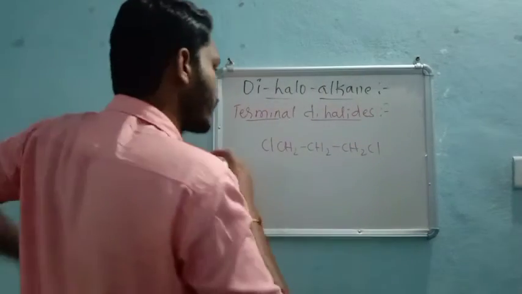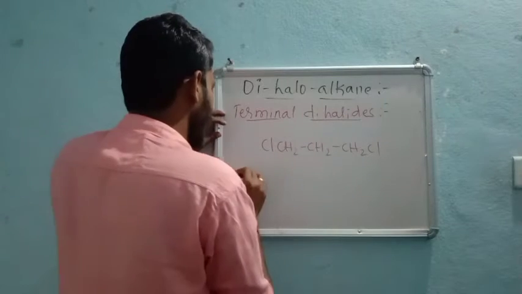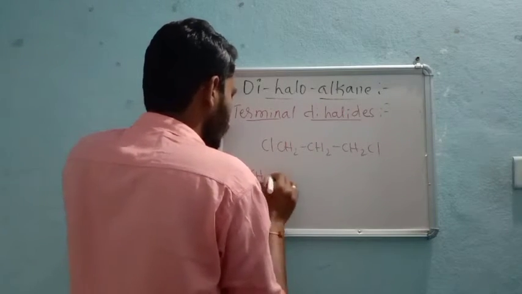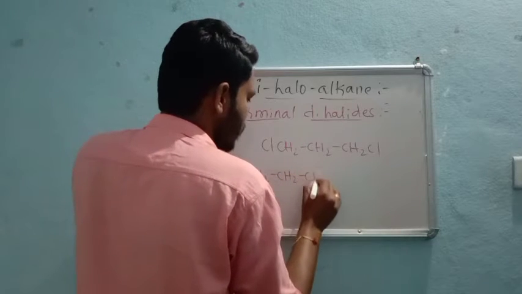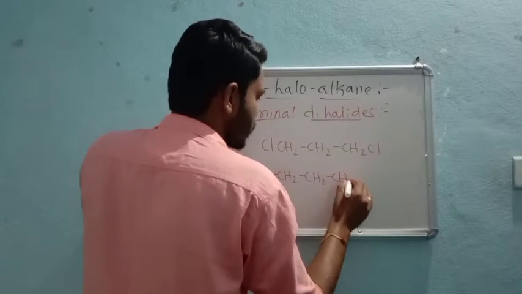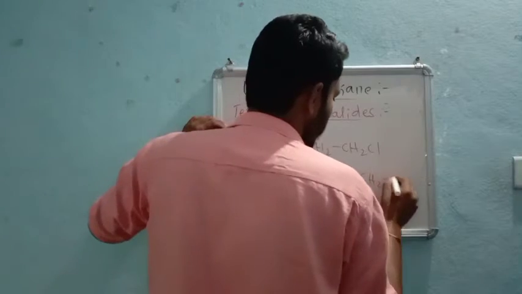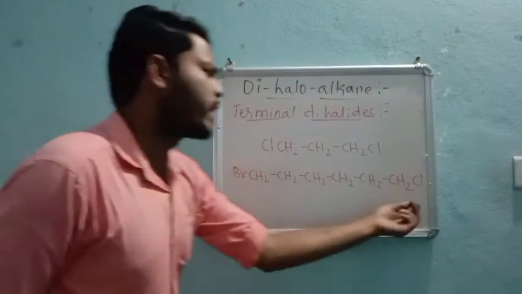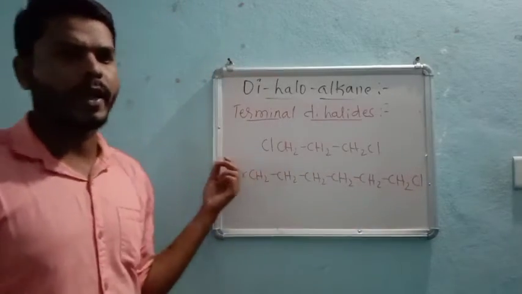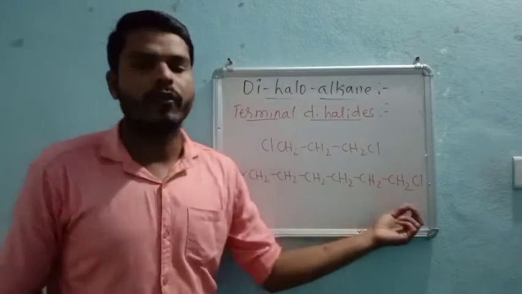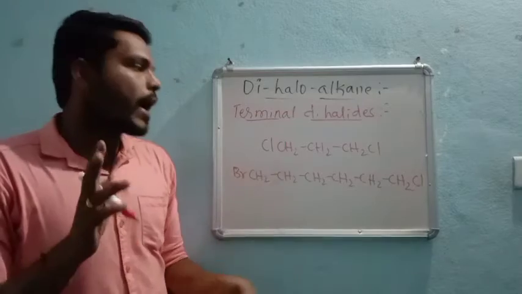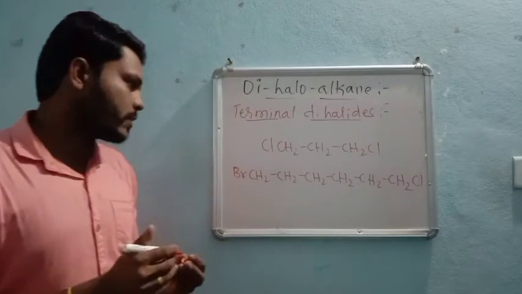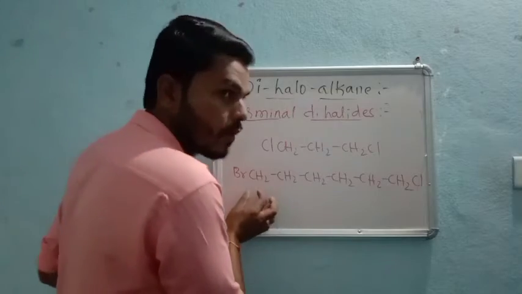Or else you can make a big chain, right? Br, CH2, CH2, CH2, CH2, CH2, CH2, Cl, like this. Or else Br, same halogen you can take, or else you can take different halogen atoms. But halogen must be there in number 2. That means terminal means at the end when we say.